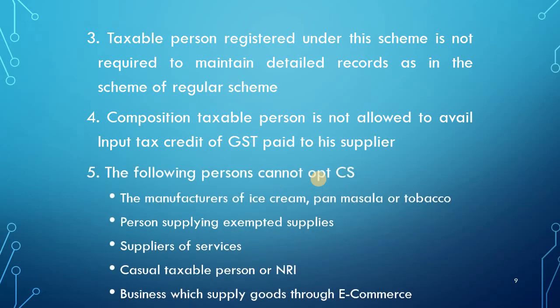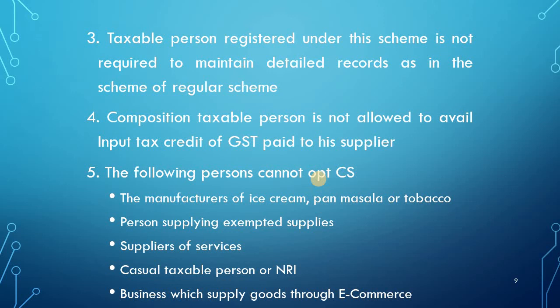Then the fifth one: the following persons cannot opt for the composition scheme. So who are the traders who cannot opt for the composition scheme? First, the manufacturers of ice cream, pan masala or tobacco. Any manufacturer who manufactures ice cream, pan masala or tobacco cannot opt for the composition scheme as per the GST Act. Then persons supplying exempted supplies. If any trader makes exempted supplies, then he has to compulsorily register under the regular scheme.